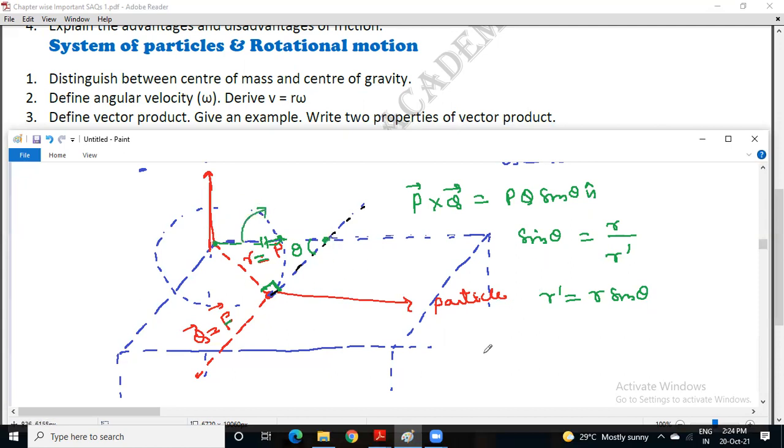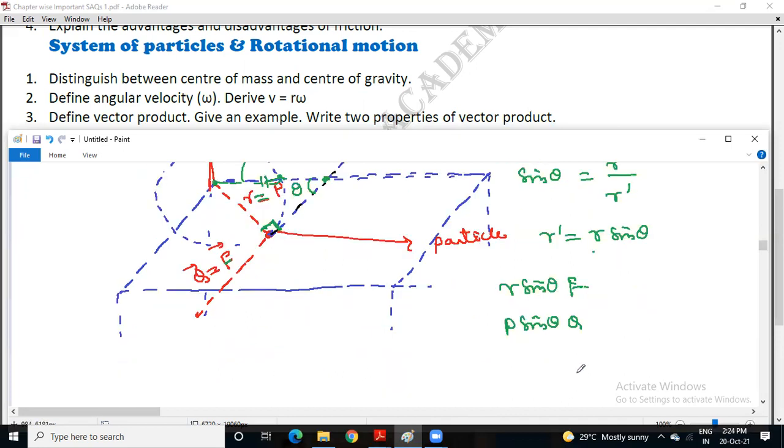Now how to write the resultant: R sine theta with the force. This is one way to understand. Otherwise, instead of R sine theta you write P sine theta, and instead of F you write Q. So altogether you can write PQ sine theta.